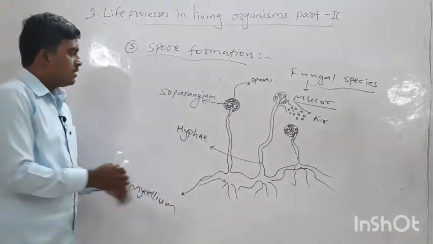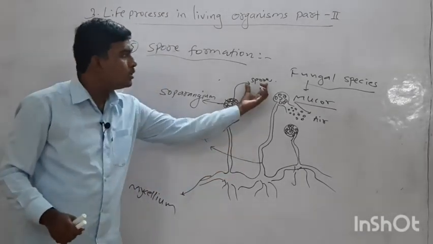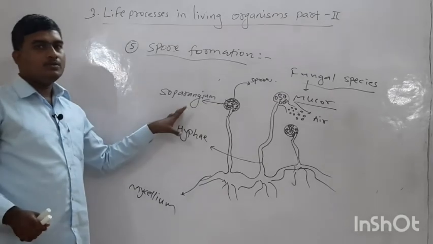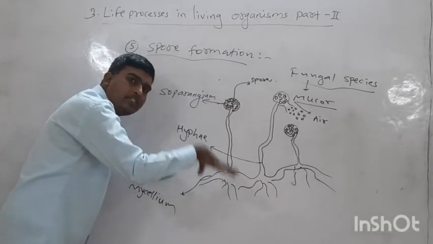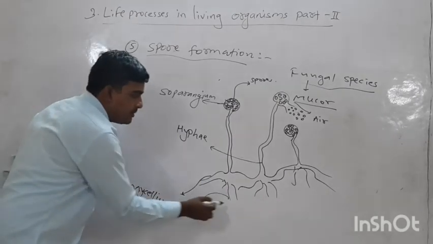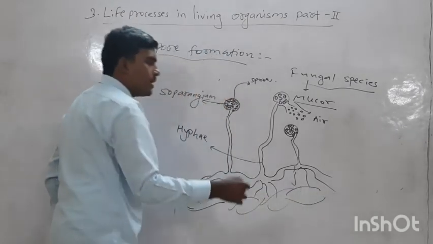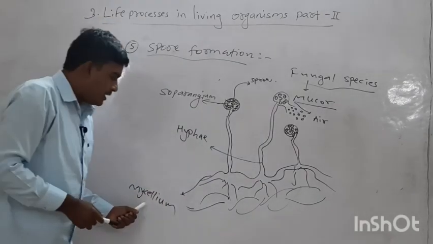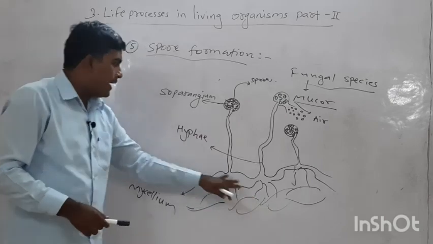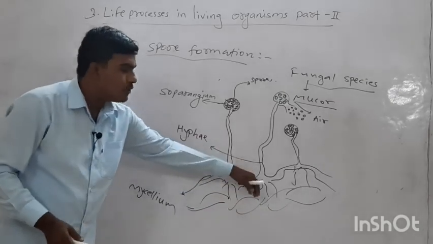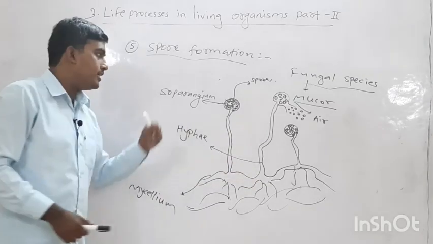Here the mucor species forms the spores within a sporangium. This is a mycelium structure which is attached to the substratum, that may be the dead or decaying body of an animal or plant. The fungal mycelium is attached to the substratum, and the hyphae are useful for the absorption of nutrients.